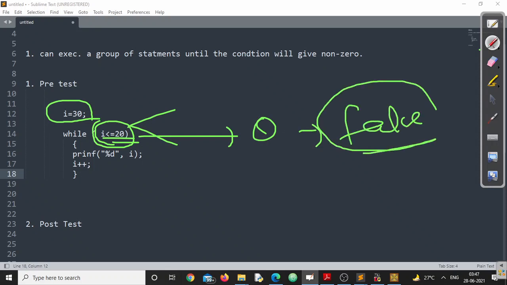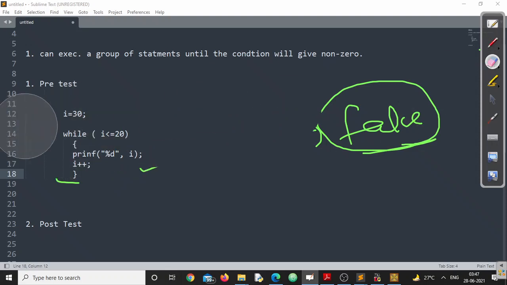Clear? 0 means false itself. That means what will be the output of this particular program? This program will never give me any output, because the body can be executed only if the value is 1. Since it gives me 0, it cannot run any part of the program.